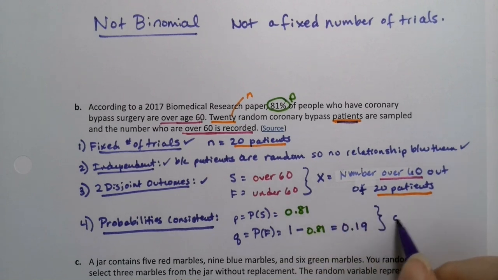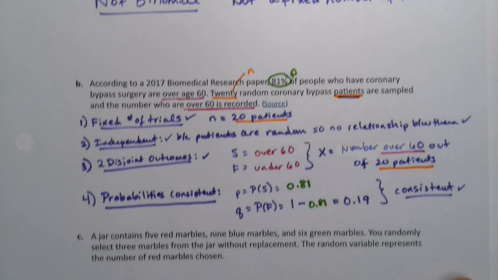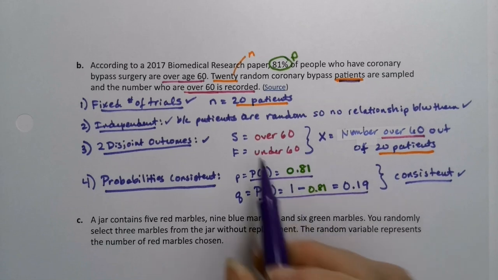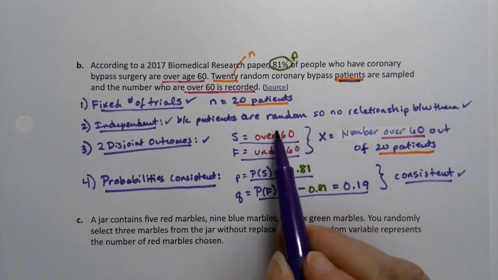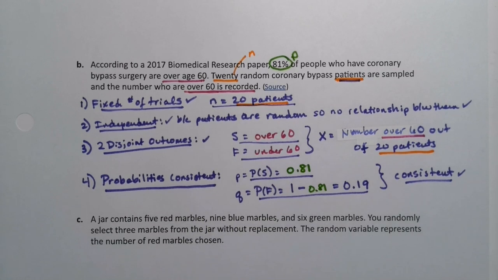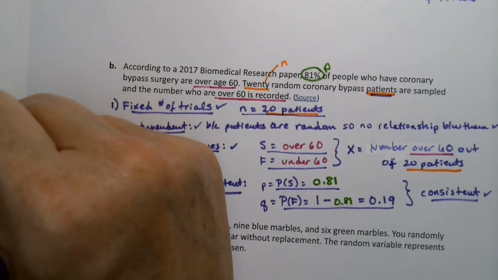And these two are consistent. Right? That just is what it is for the whole population. So we're set. We have p, we have q, we have S, we have F, X, and N. We have all the things that we're being asked for. So this is binomial.